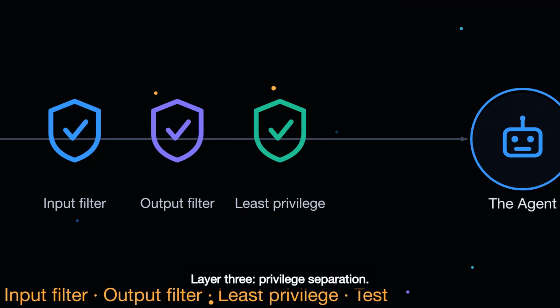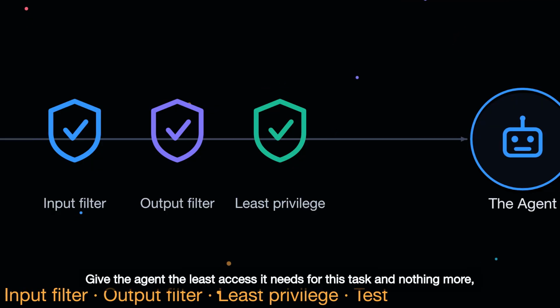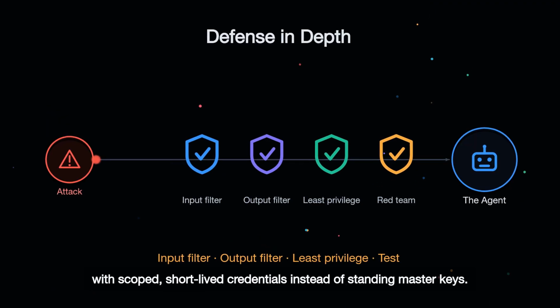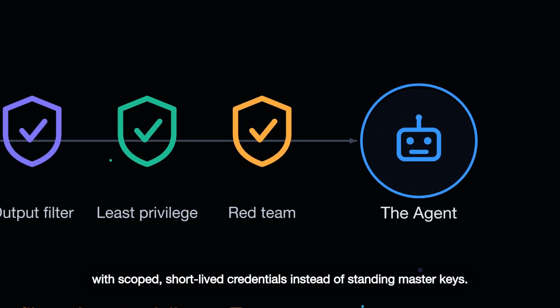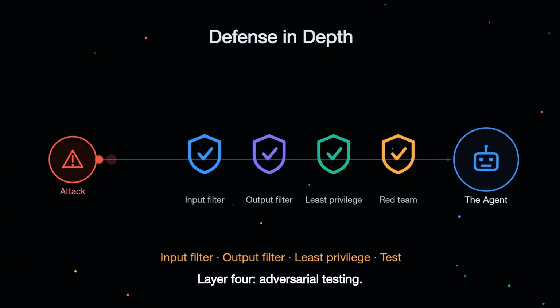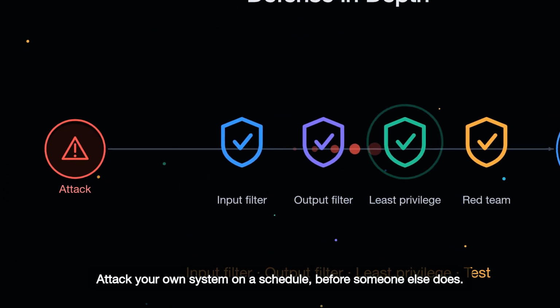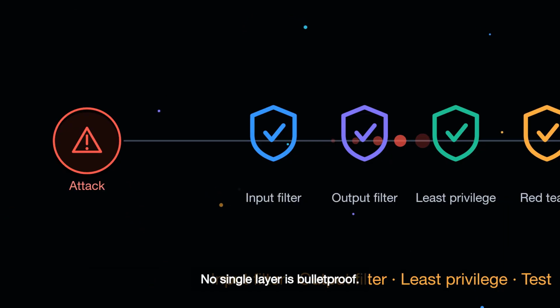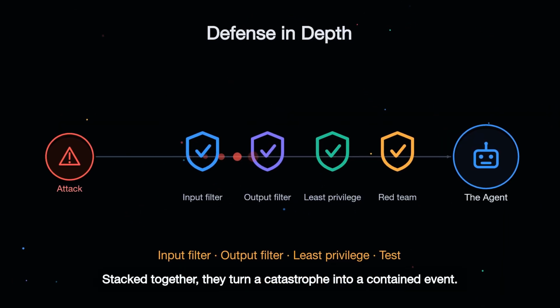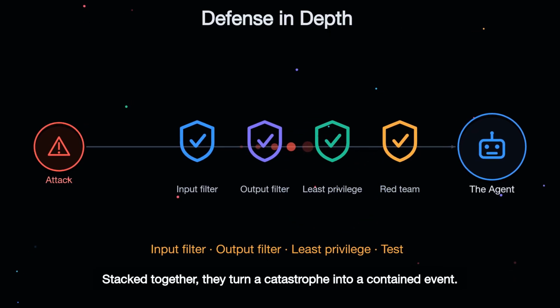Layer 3. Privilege separation. Give the agent the least access it needs for this task and nothing more, with scoped, short-lived credentials instead of standing master keys. Layer 4. Adversarial testing. Attack your own system on a schedule before someone else does. No single layer is bulletproof. Stacked together, they turn a catastrophe into a contained event.